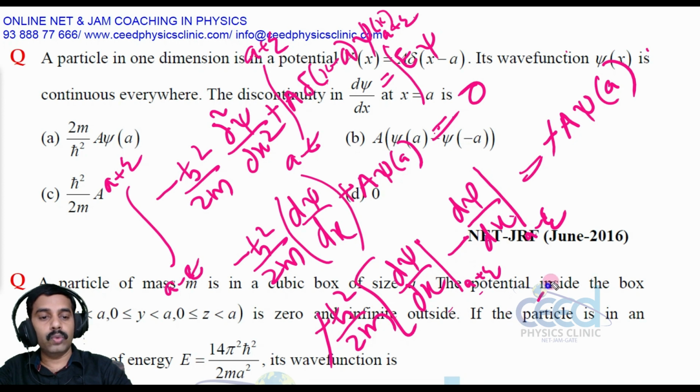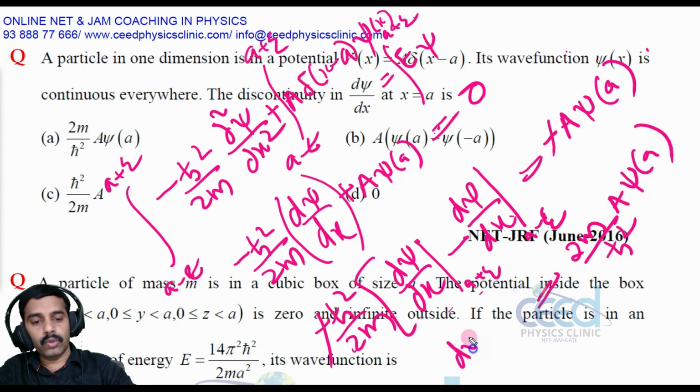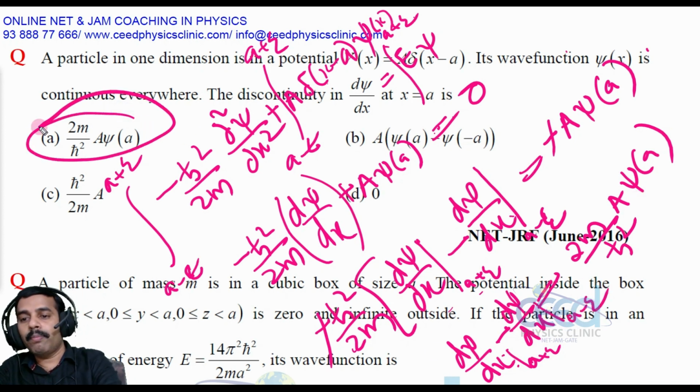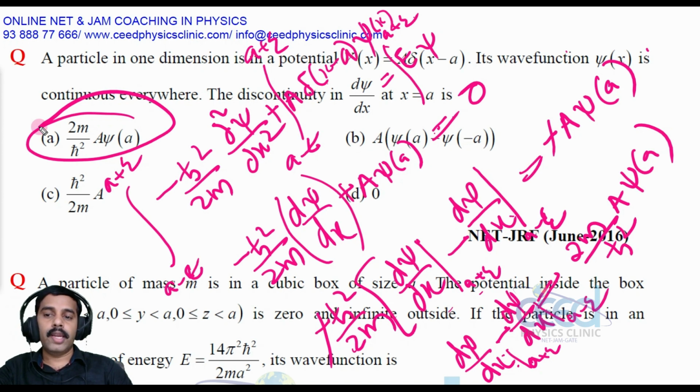That is equal to 2m by h cross square into a psi of a, which equals d psi by dx at a plus epsilon minus d psi by dx at a minus epsilon. So the discontinuity is 2m by h cross square a into psi of a. Alright.